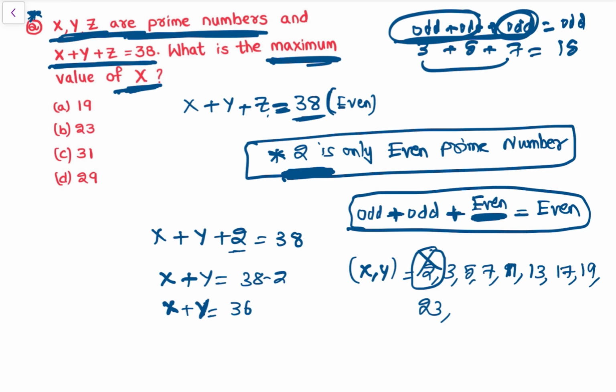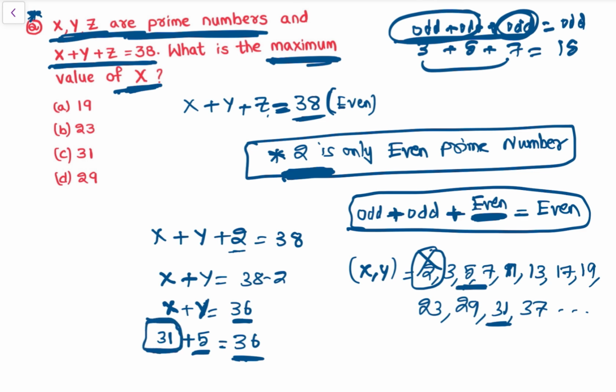So 23, then 29, then 31, 37, and so on, more prime numbers. So now see, x plus y we need to make 36. For the maximum value, see, let x be 31. If x is 31 plus y is 5, that is 36, so both are prime numbers. So the maximum value of x can be 31. Other cases are also possible, like 29: x can be 29 plus y can be 7, that is also 36. But we need the maximum possible value of x, and it can be 31.